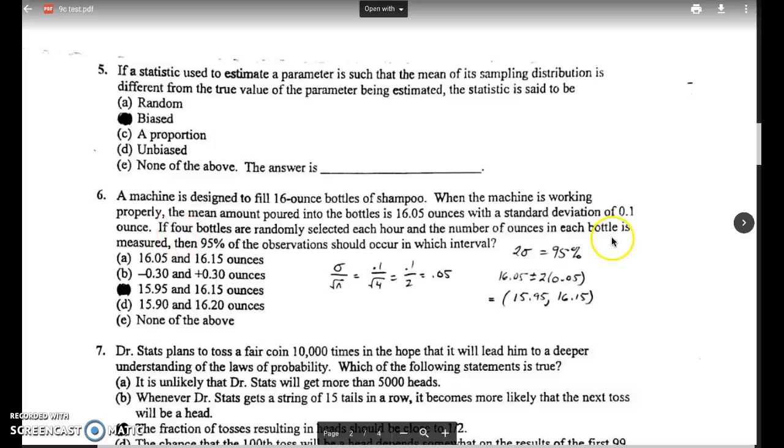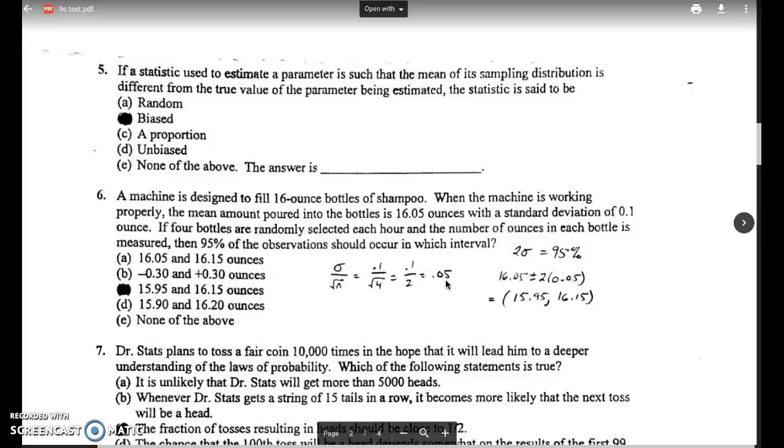So the standard deviation that they give you of 0.1 is going to end up being adjusted by using the formula for the standard deviation of a sample, which is standard deviation over the square root of n. So we're plugging in our values, n being 4, the square root of 4 is 2, 0.1 over 2 is 0.05. So that's the standard deviation we're going to be working with for the problem.